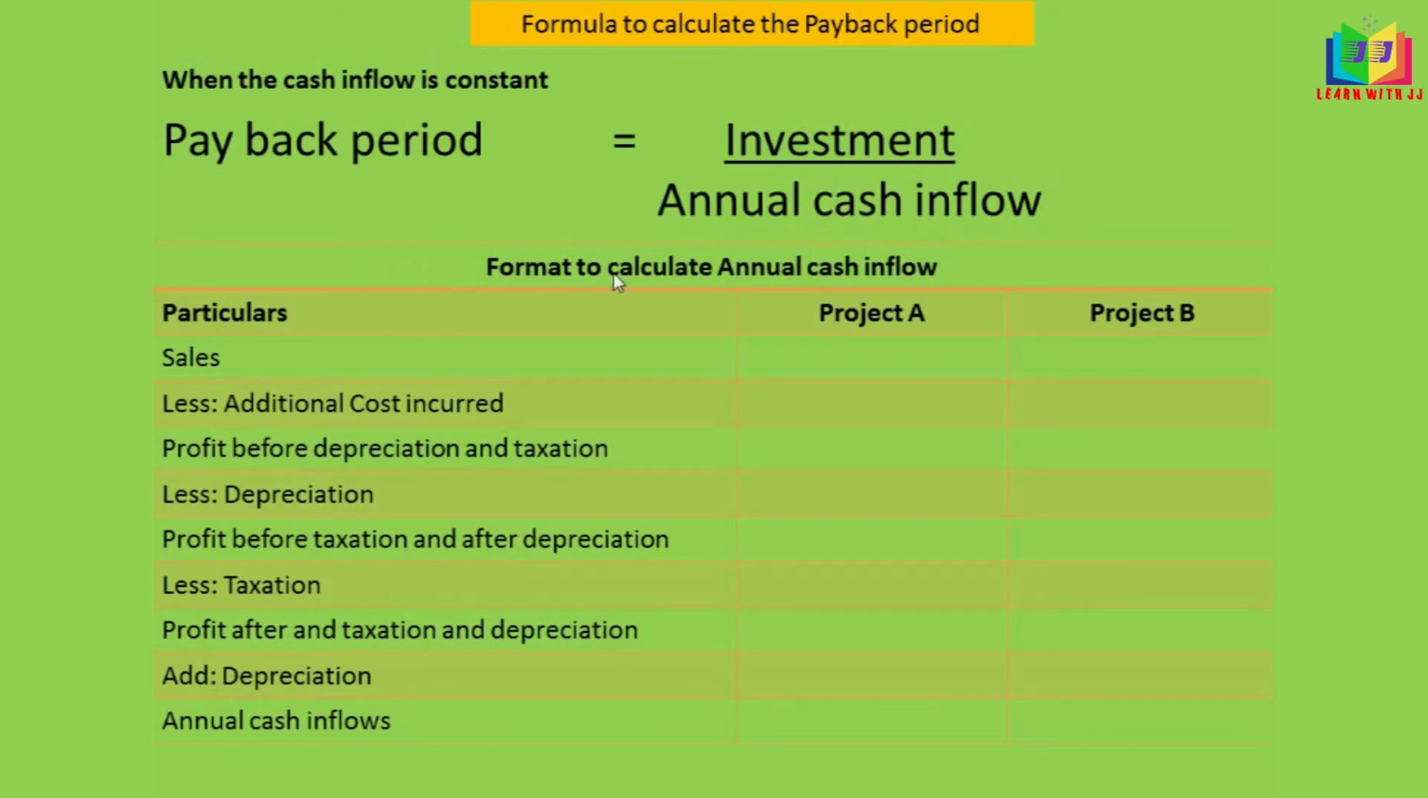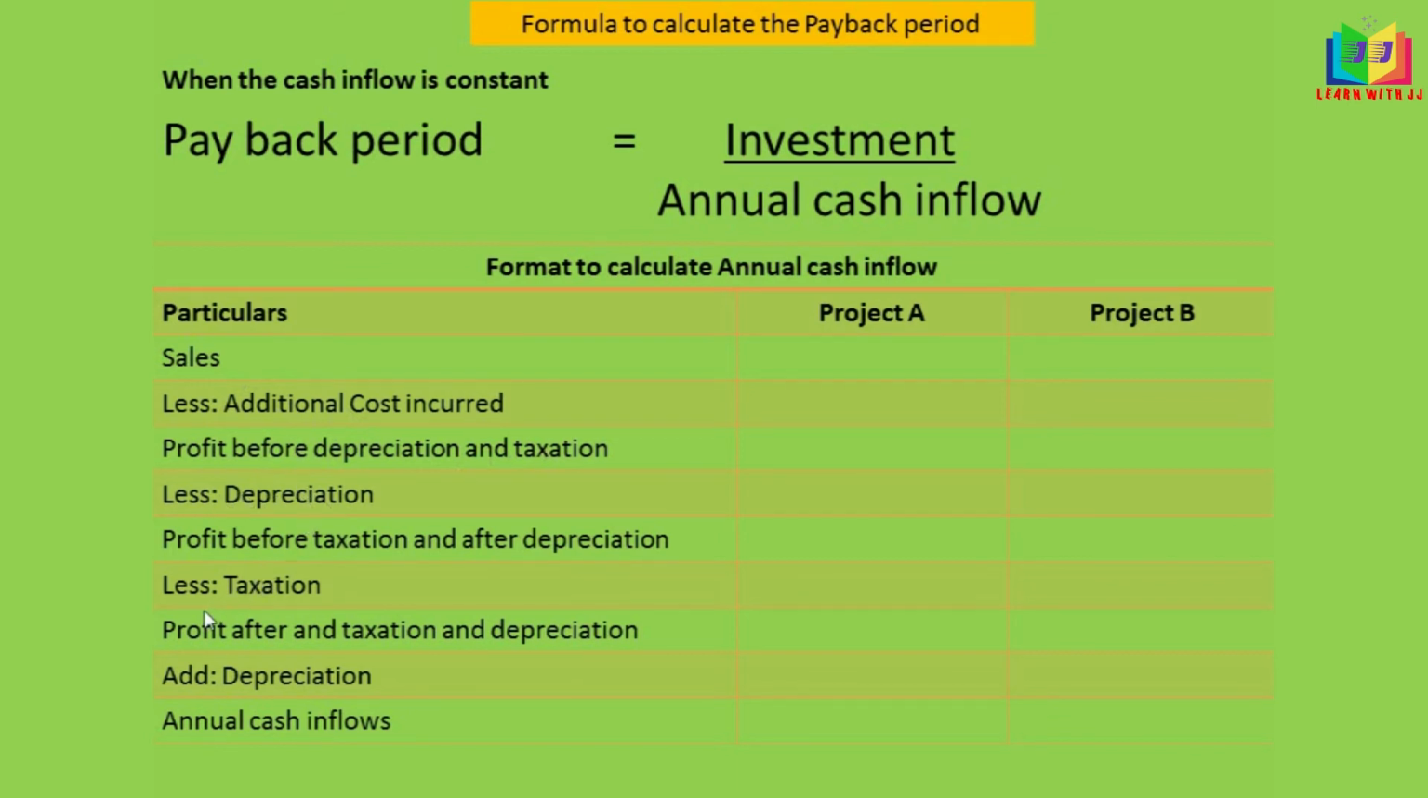Okay, and this is the format to calculate the annual cash inflow. If the annual cash flow is stated in the problem, you can just take it, and if it is not given, you have to find it out using this format. Sales, if any sales or savings is there, you have to take that and subtract the cost incurred, and you will arrive at the profit before depreciation and tax, and you have to subtract the depreciation.